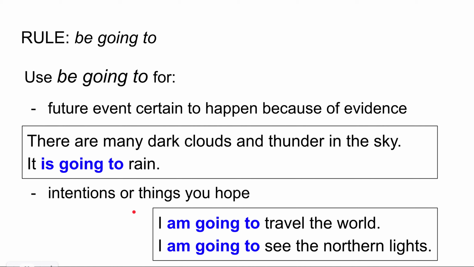Something I would like you to note is that you can use will for hope. I don't think you can write a bucket list and use will and I'm going to. I don't think that it's only for hope, that we use only be going to for hope. Don't worry about that little baby rule. The purpose of learning rules is to communicate.